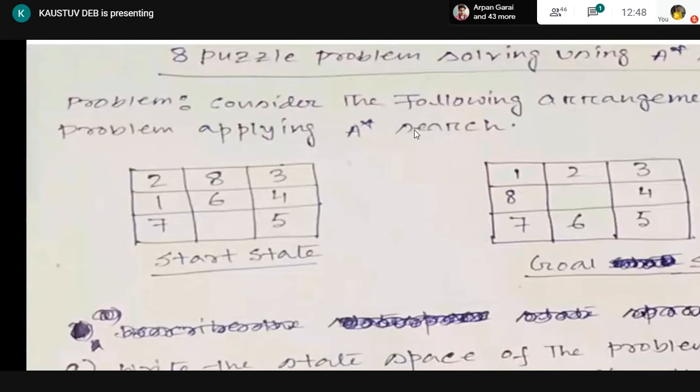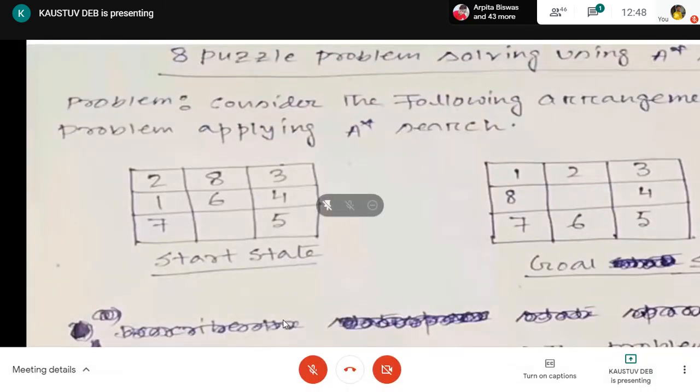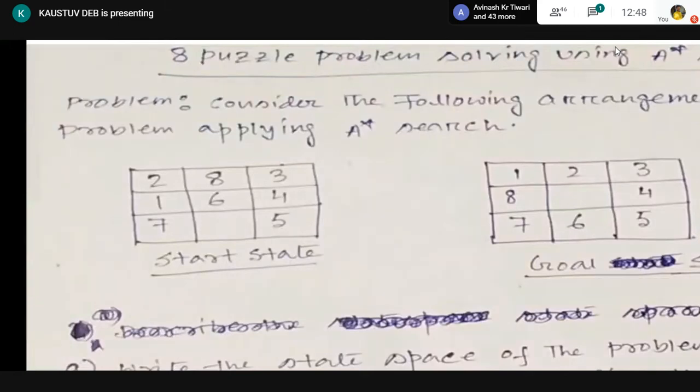Then 3? Yes. 4? Yes. 5? Yes. 6? No. 7? Yes. 8? No. So how many misplaced tiles are there in the start state? 1 is misplaced, 2 is misplaced, 3, 4 and 5 are not misplaced, 6 is misplaced, so 3, 7 is not misplaced, and 8 is also misplaced, so 4.